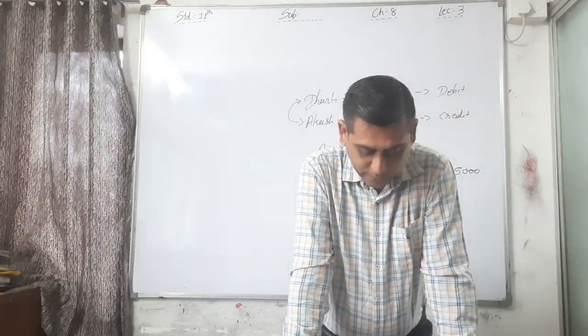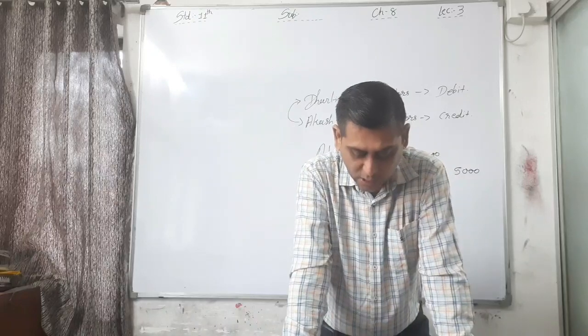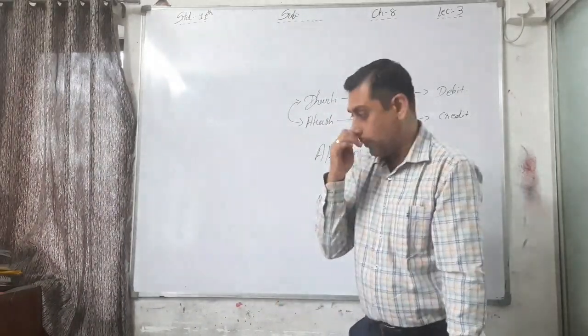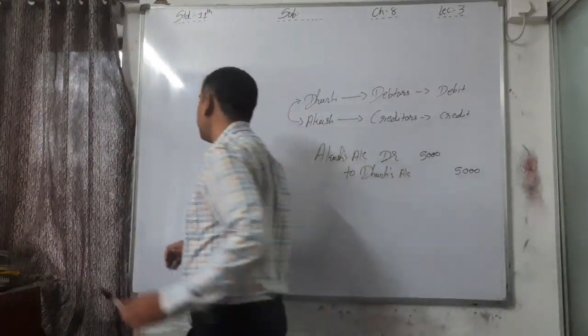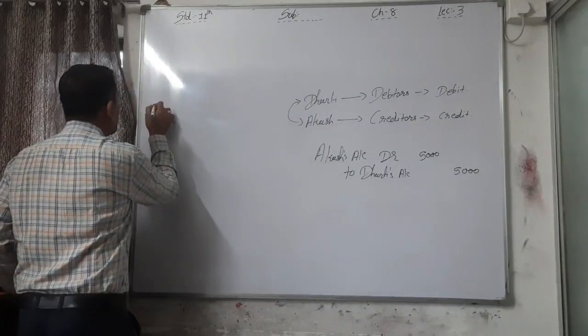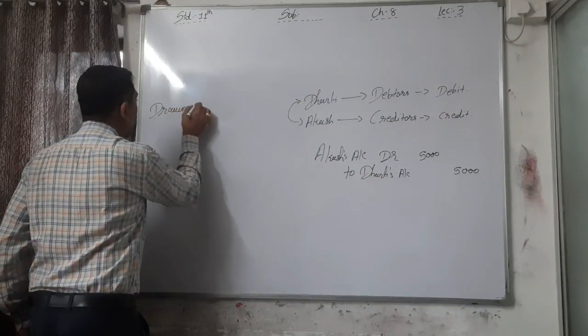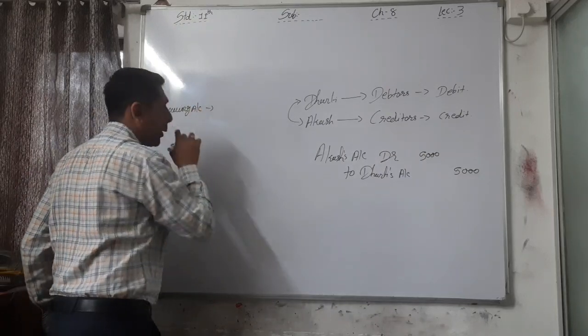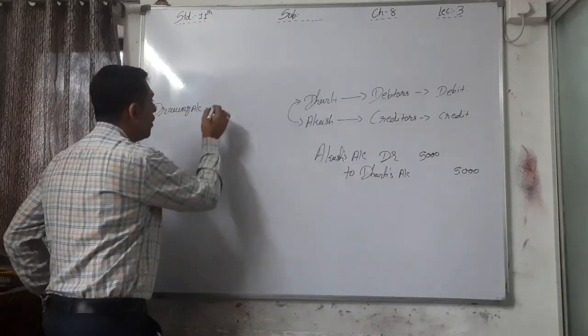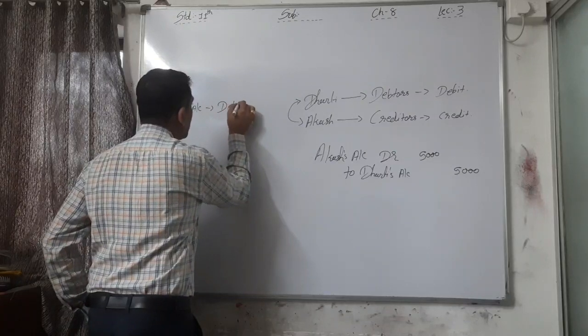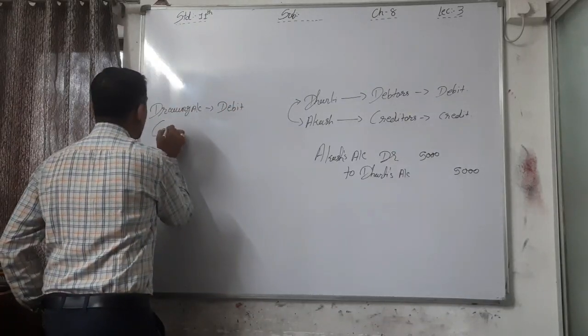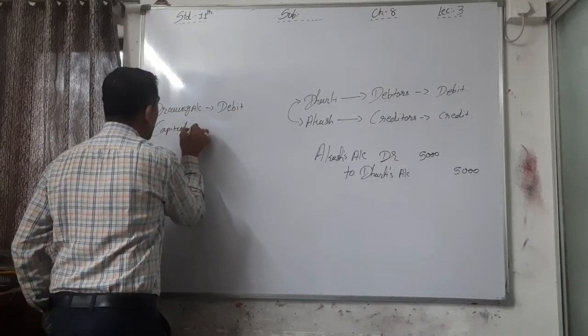Now the second point: at the end of the year, drawings account is closed by transferring it to capital account. See again, what is the balance of drawings account? Drawings account is always a debit balance, and we transfer it to capital account.